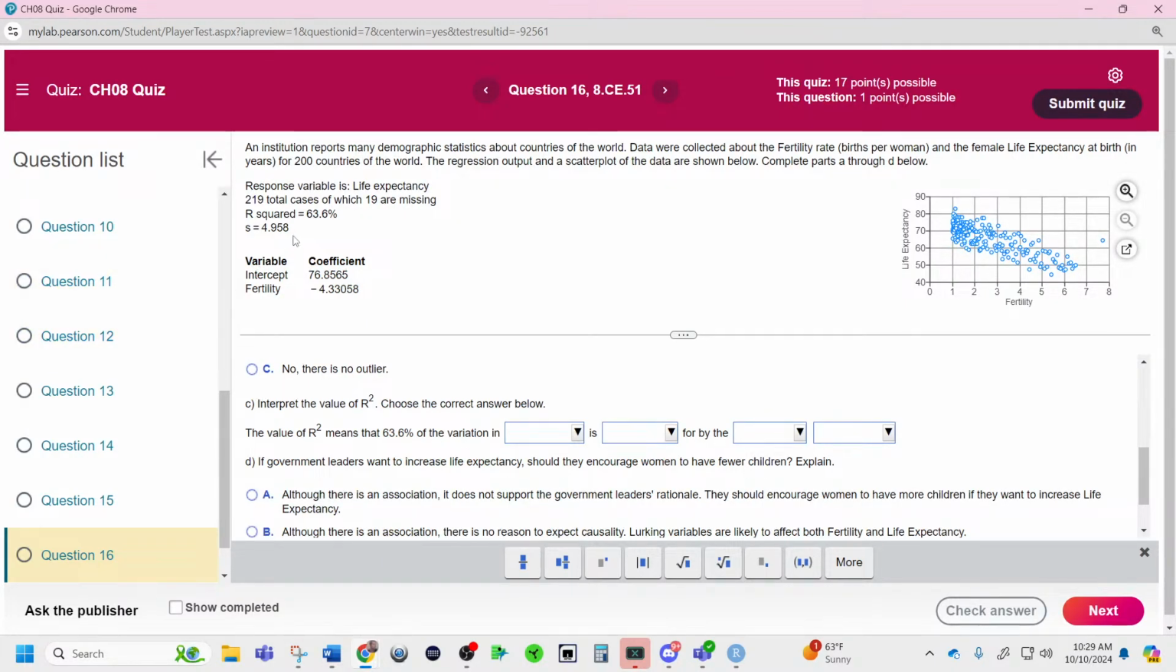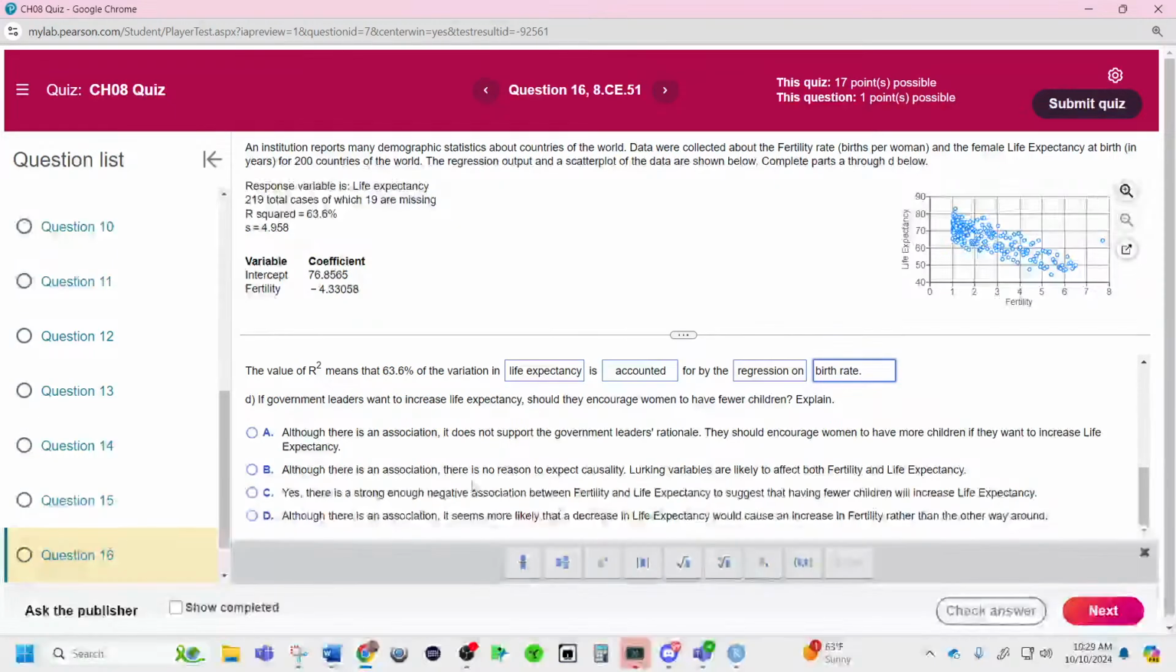Interpret the R squared. R squared is 63.6% of the variation in life expectancy, because that's the Y variable, is explained for, which means accounted for, by the regression on the X variable, fertility, which is birth rate. I don't love the way they did that. I would say 63.6% of the variation in life expectancy is explained by the variation in birth rate. A little bit different, very similar.